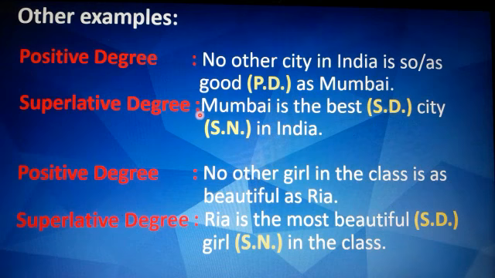So the is the word we have used for superlative degree, and best is the superlative degree adjective, and city will remain as singular noun in India. Second example, no other girl in the class is as beautiful as Riya. So superlative degree would be Riya is the most beautiful girl in the class. So hope you have understood.